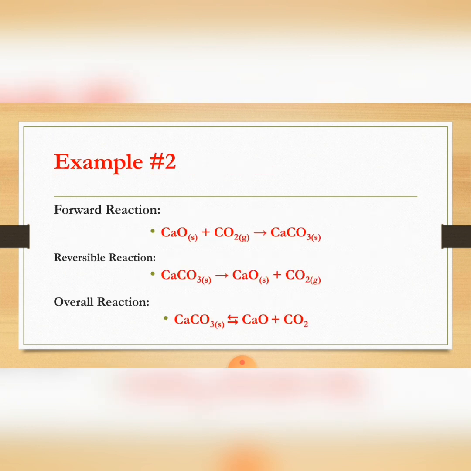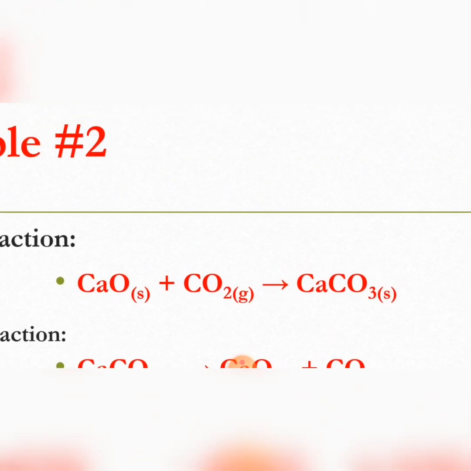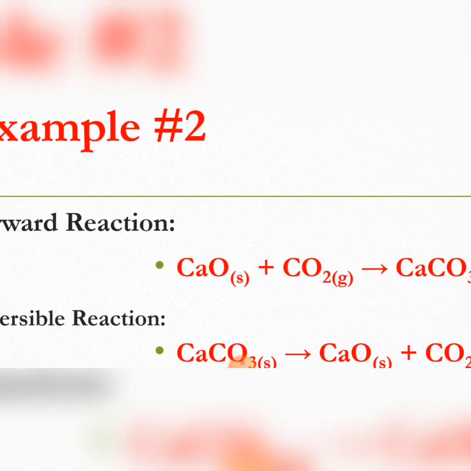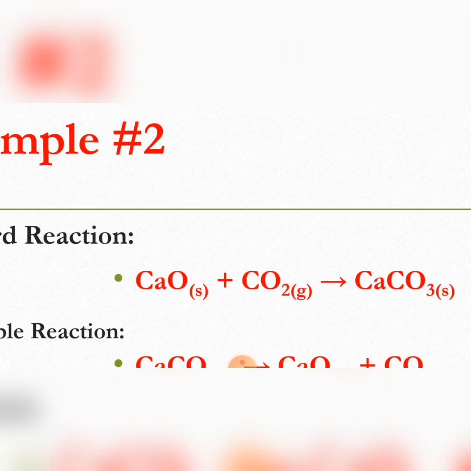Here is another example of a reversible reaction. The forward and reverse reactions are shown separately. Forward reaction: calcium oxide and carbon dioxide react and form calcium carbonate.